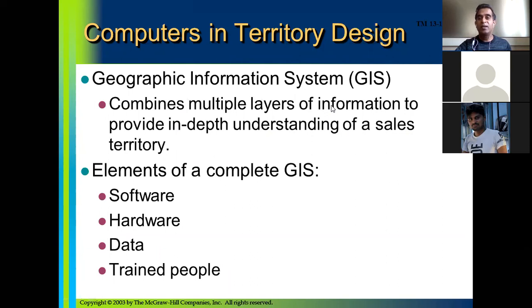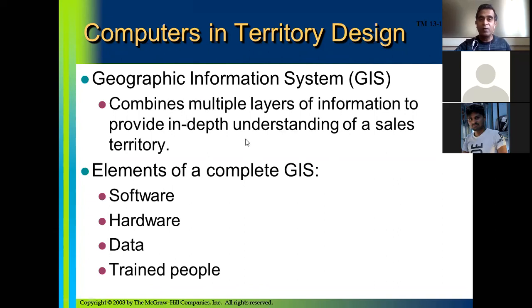So these multiple layers of information include the market potential or potential of the territory, number of customers, classes of customers like A, B, or C, the number of calls required per customer of each class.